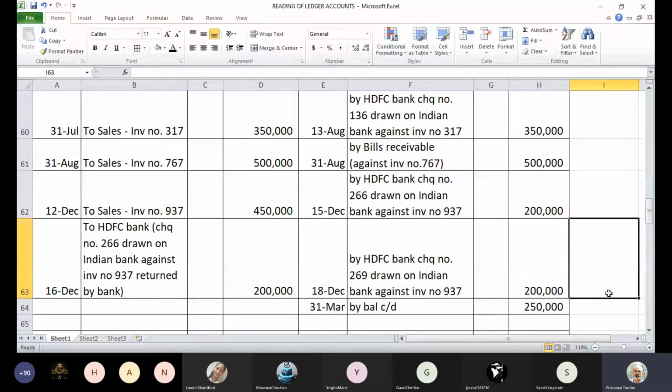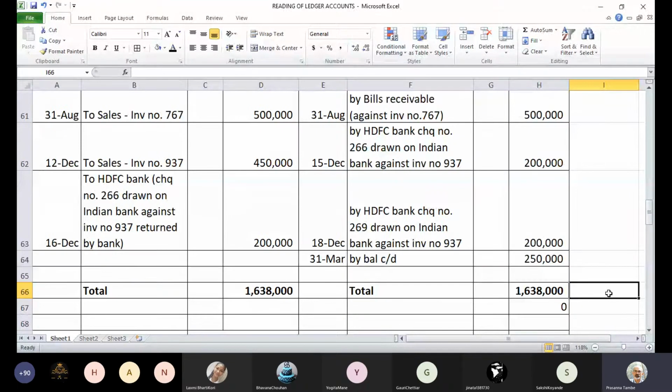So on 31st March 2020, your ledger shows a balancing figure on the credit side, and that balance will be carried forward to the next year on 1st of April 2020, which represents the amount due from Ajay, one of your customers. Is Ajay's account clear to everyone?